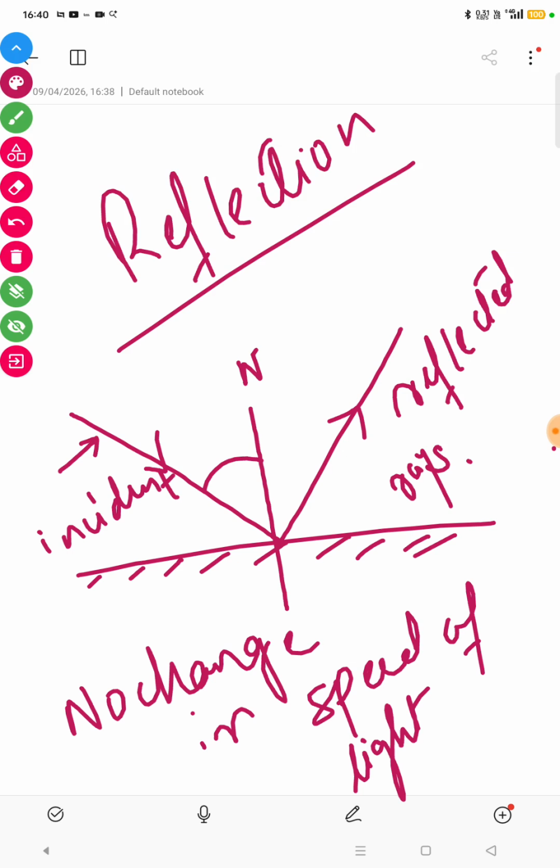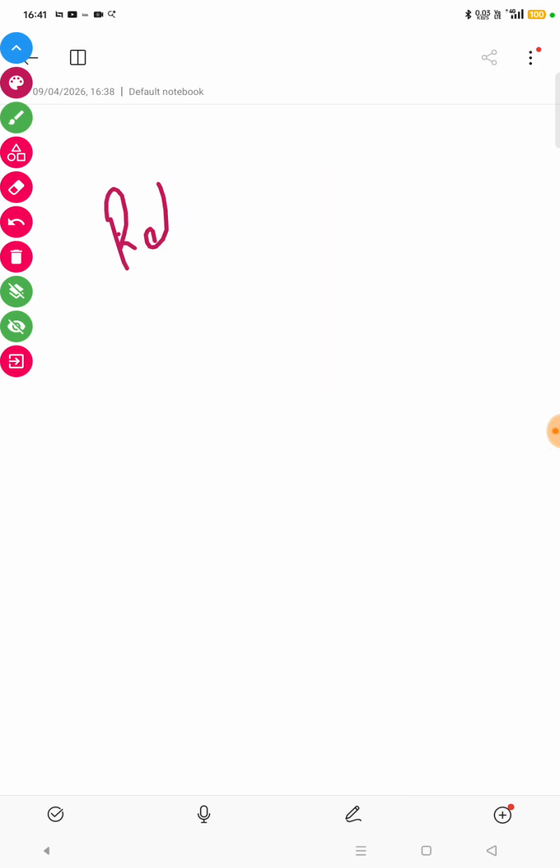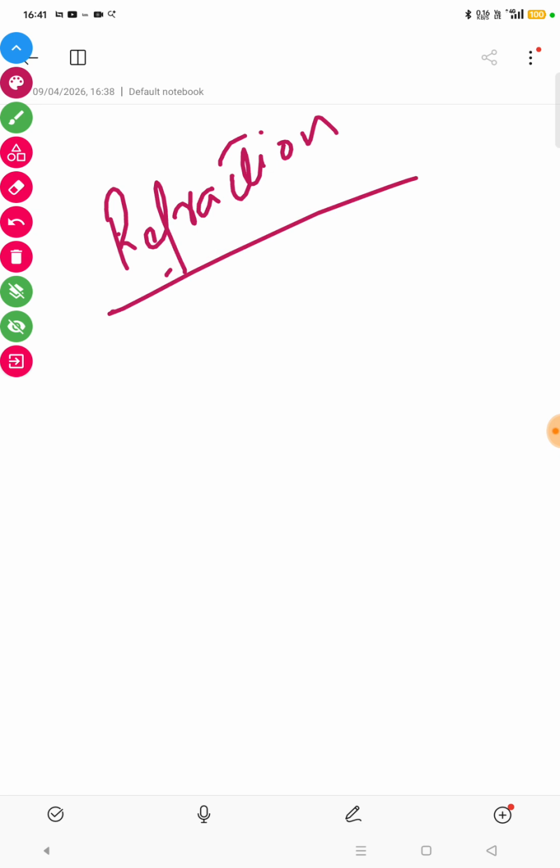So here the ray of light, after getting reflected, bounces back into the same medium. There is no change in the speed and there is no change in the medium. Now what is refraction? In case of refraction,